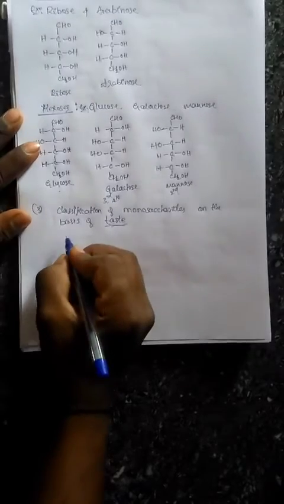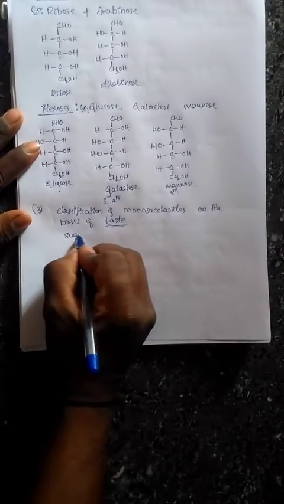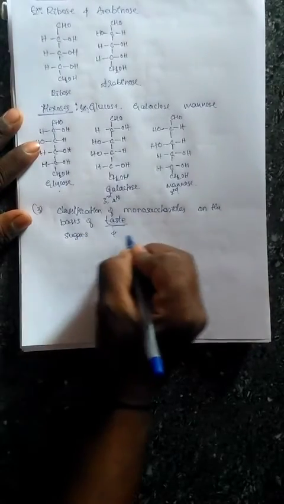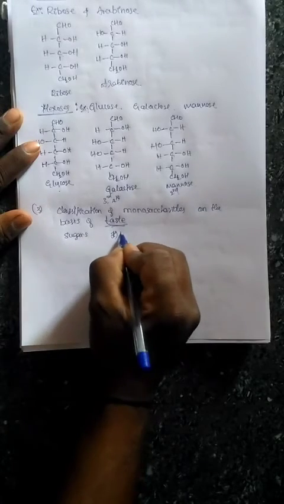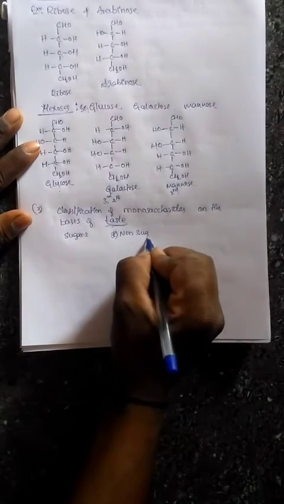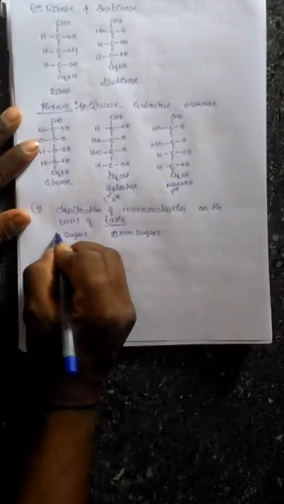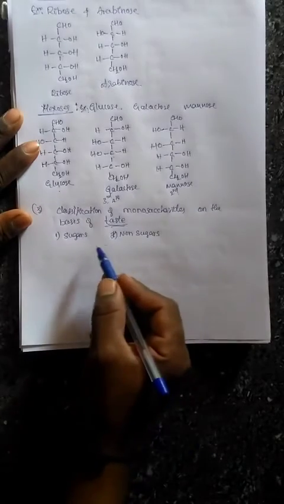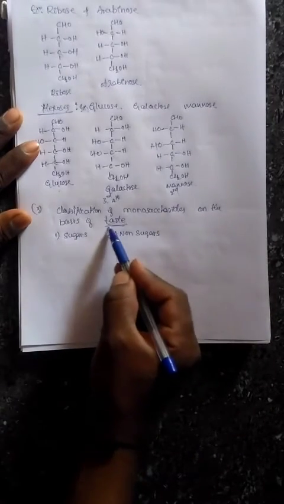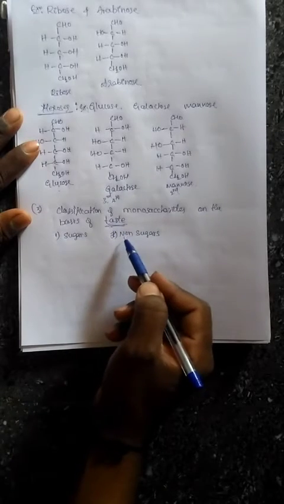So there are two types of tastes, that is on the basis of sweetness. One is sugars and one more is non-sugars. These are the two types of classification of monosaccharide on the basis of taste. It means on the basis of sweetness.